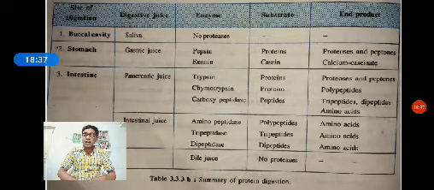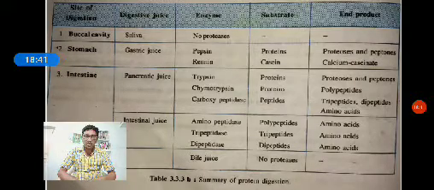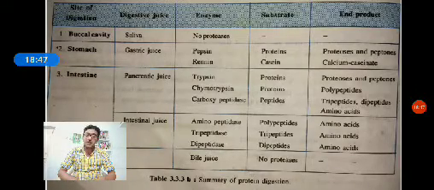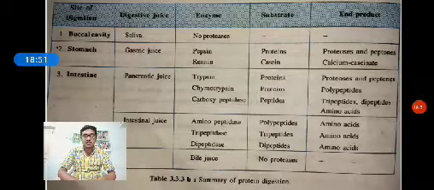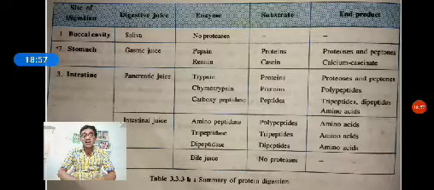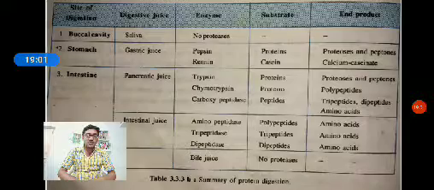Finally, the aminopeptidase, an intestinal enzyme, converts proteoses and peptones into tripeptides, dipeptides and amino acids. Then the tripeptidase enzyme converts tripeptides into amino acids.